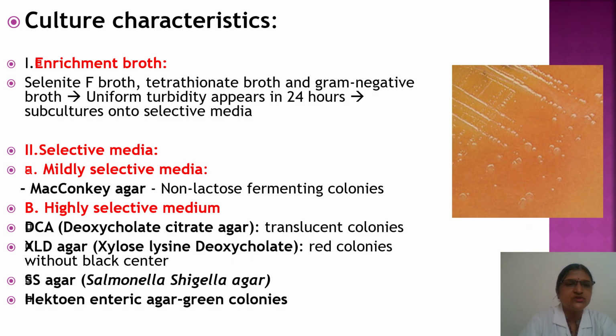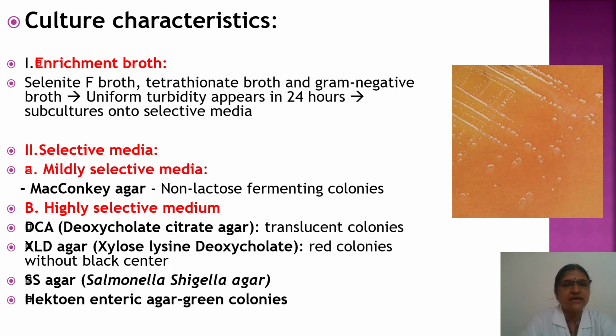Selective media is used because Shigella is not a commensal, and other commensal bacteria should not grow. That is why we should use selective media, and the most commonly used media is MacConkey agar. In that, bacteria give pale colored colonies, that is, they are non-lactose fermenting colonies.